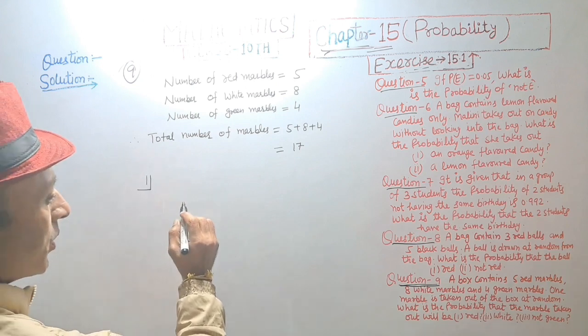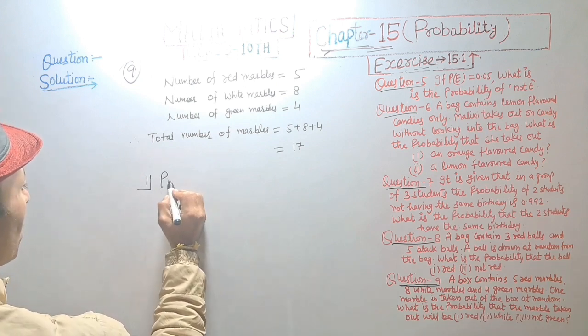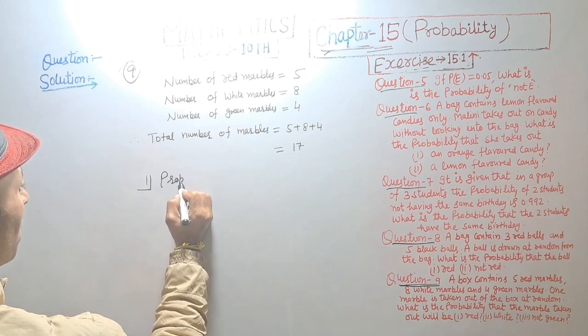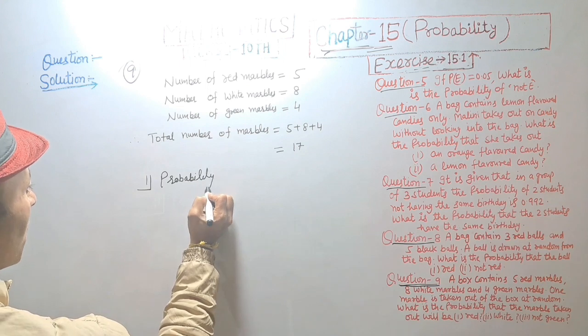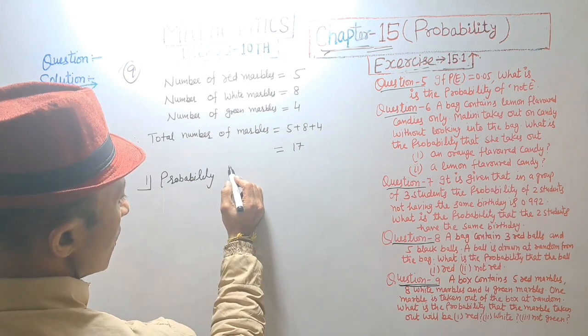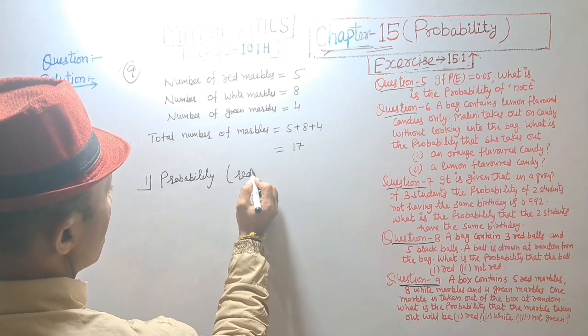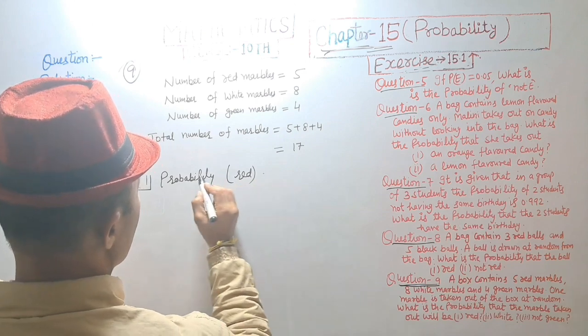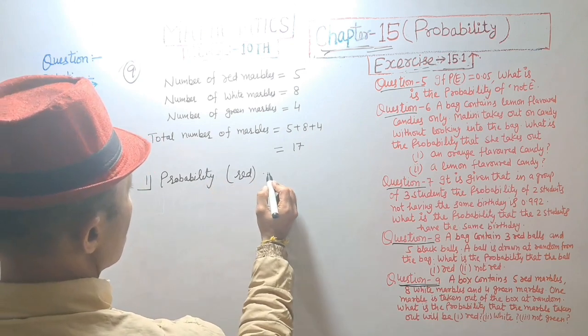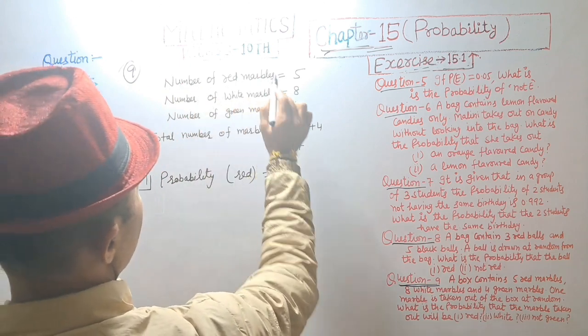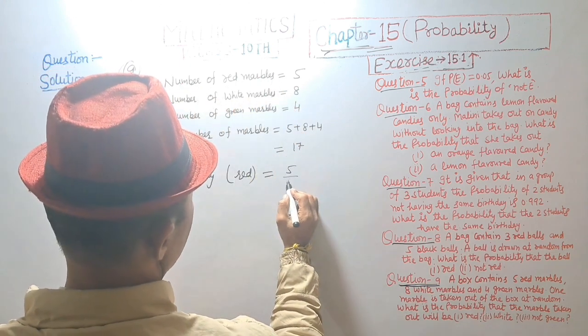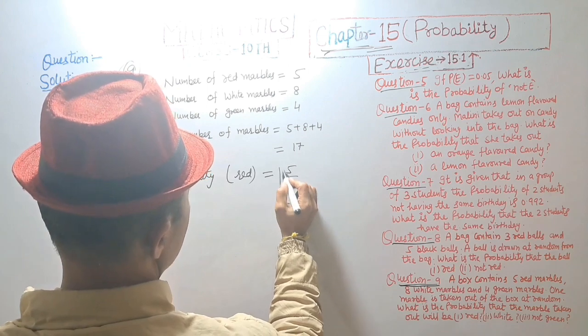First, probability of red is equal to number of red marbles is 5, 5 divided by 17.